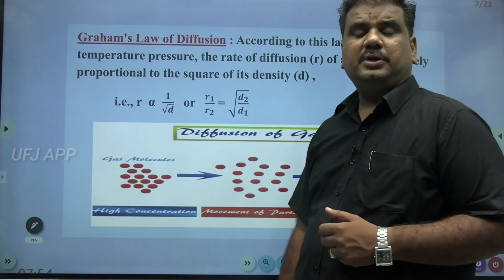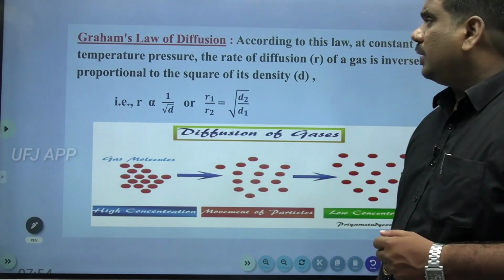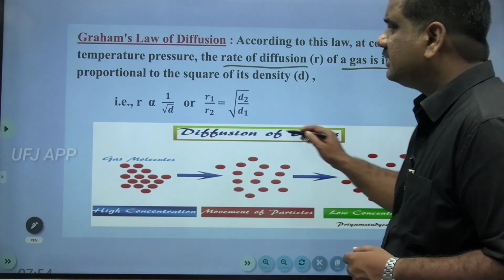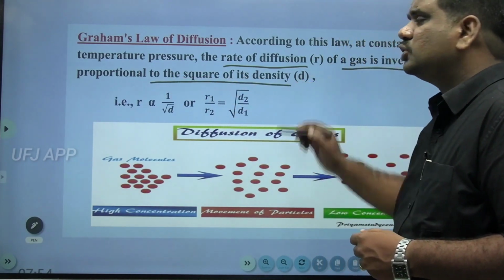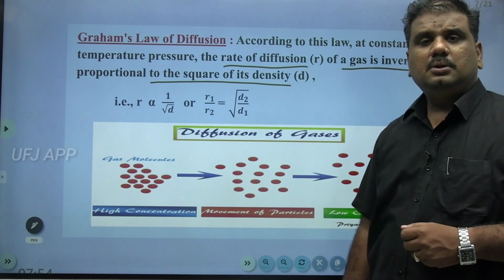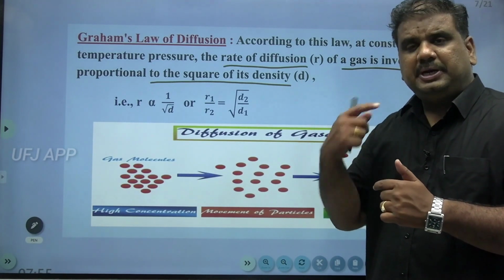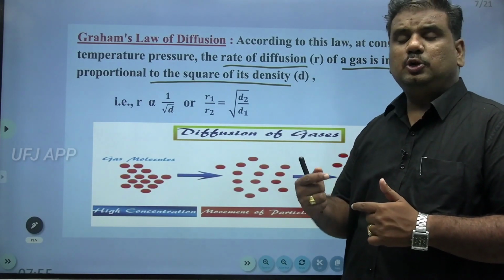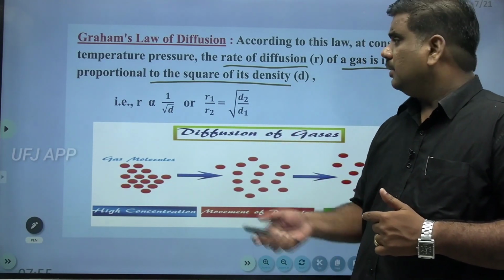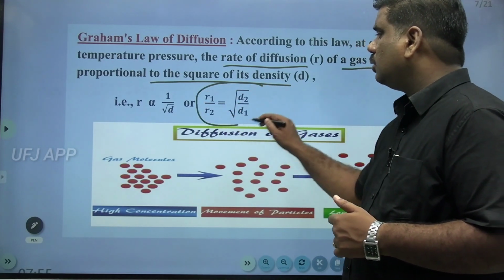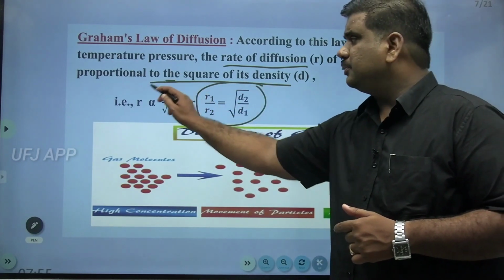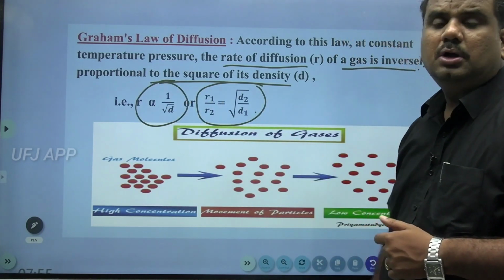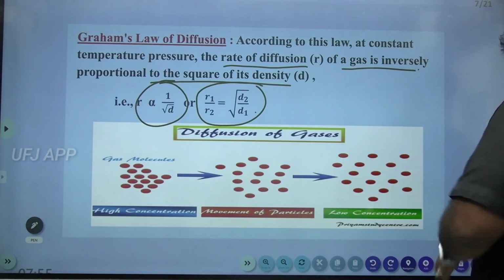And then the case of your Graham's law of diffusion. As per Graham's law of diffusion, the rate of diffusion of a gas is inversely proportional to square root of its density. So how fast a particular gas diffuses is inversely proportional to the square root of its density. R1 by R2 equal to under root D2 by D1. R is proportional to 1 by root D, or else you can even write R1 by R2 equal to under root D2 by D1.